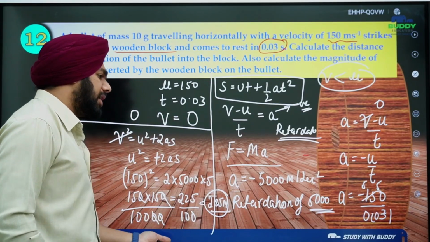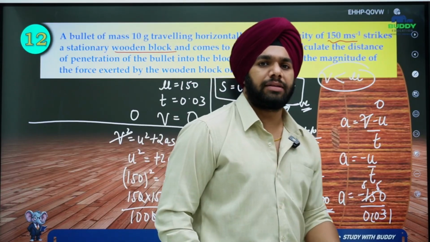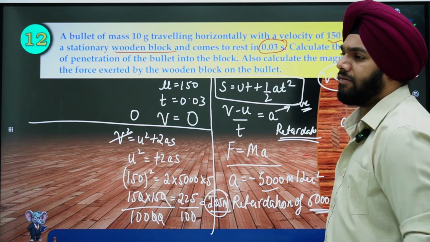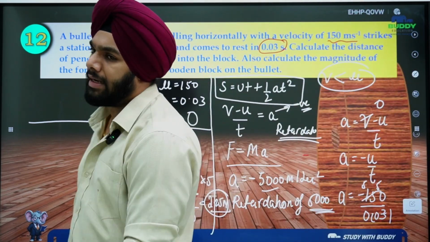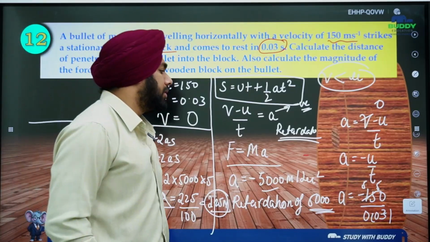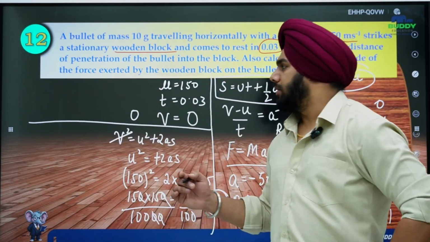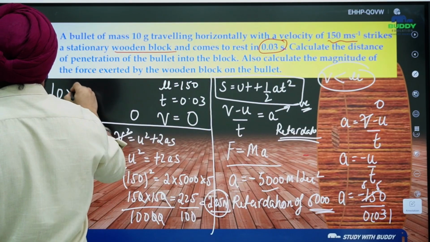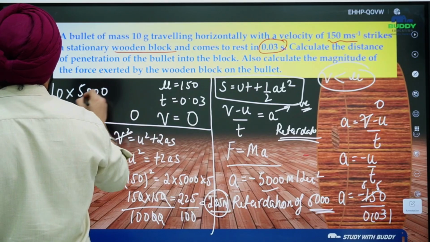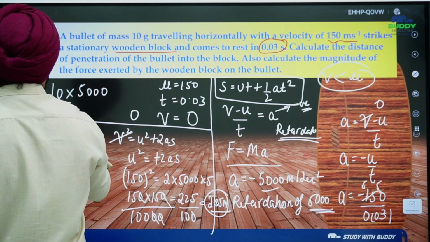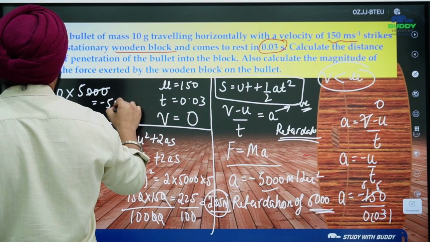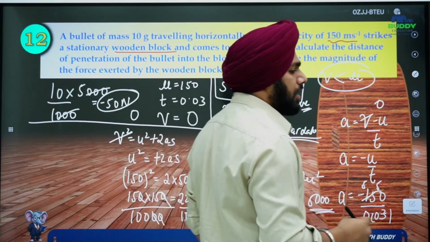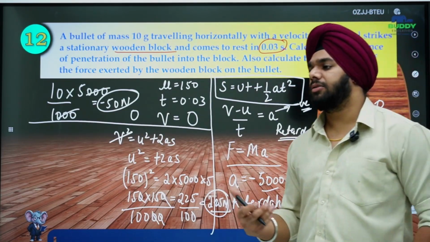Also you can simply find out the force. Force is what? Mass into acceleration. Mass of the bullet is given as 10 gram. You have the acceleration 5,000. So 5,000 into 10 is 50,000 Newton. I mean, you have to convert this 10 gram into kilogram. So what you do is 10 into 5,000 divided by 1,000. Okay, so this will get cancelled. Minus 50 Newton is the force exerted by the wooden block on the bullet. That is why it stopped eventually.